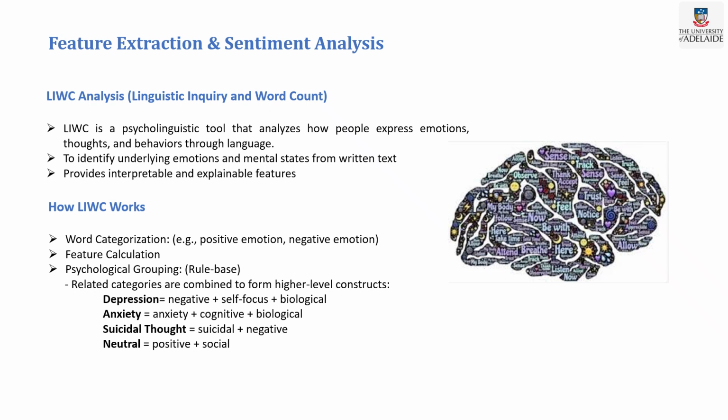After that, these features are calculated for each post, showing how much score each feature has. Then I have grouped these features into 4 categories so that related categories are combined to form a high-level construct. Here I have grouped them: depression equals negative plus self-focus plus biological, anxiety equals cognitive plus biological, suicidal thoughts equals suicidal plus negative, and neutral equals neutral plus social.